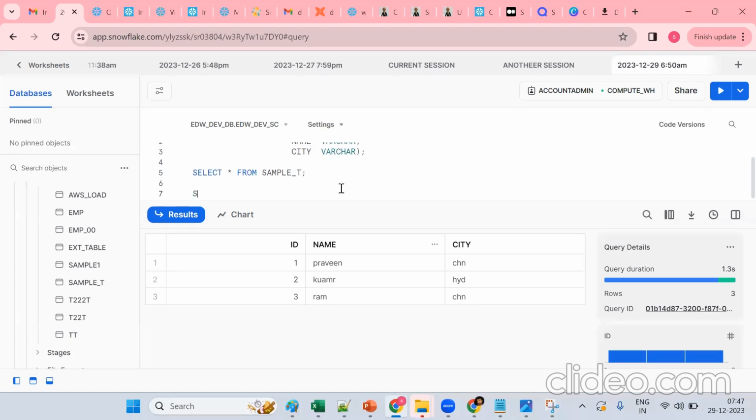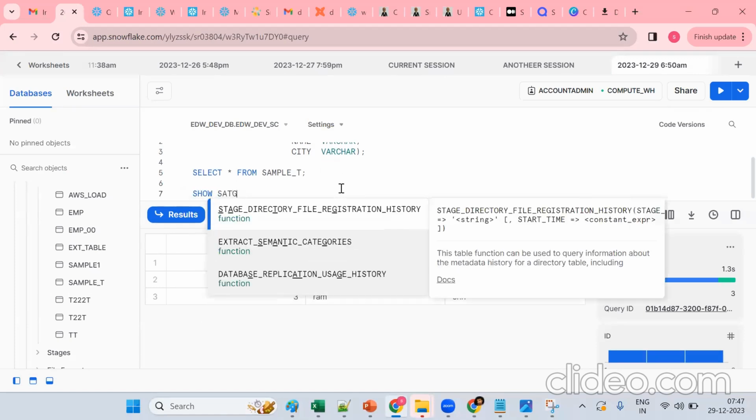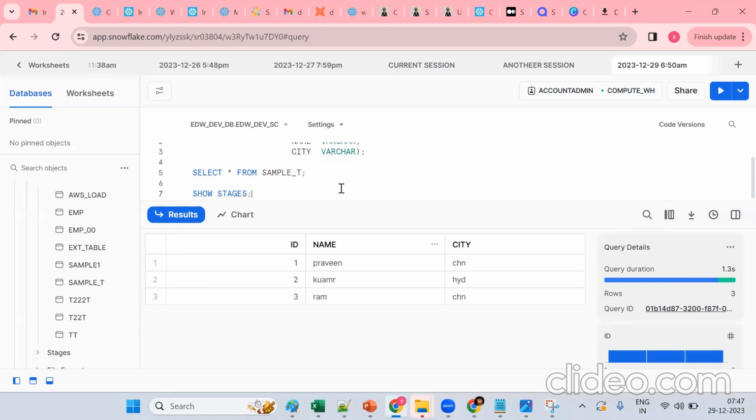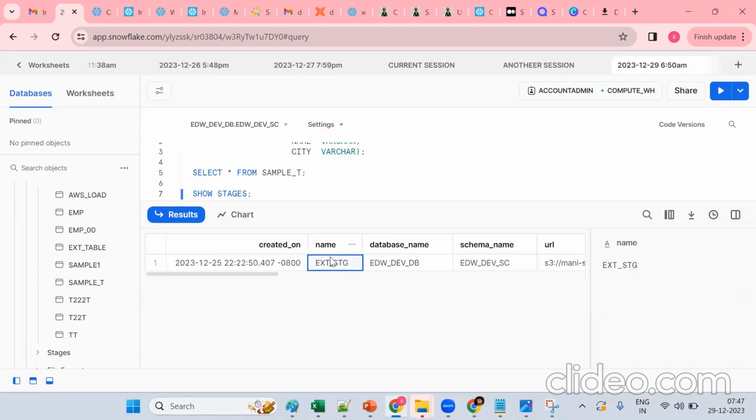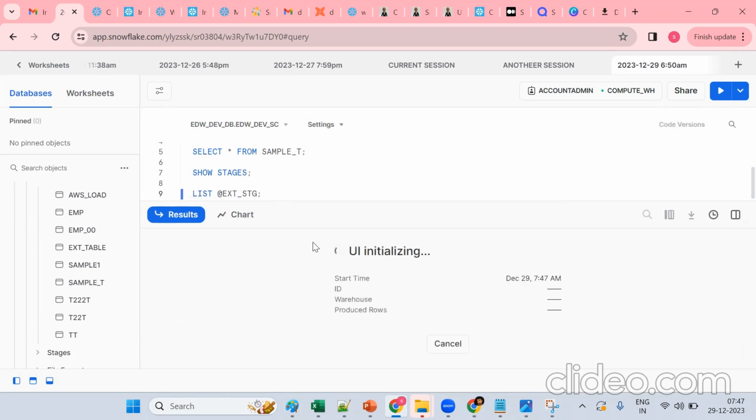Now what happened? We have one concept there, like show stages. You'll see this in the Snowflake concept. Okay, so stage. These are the commands we should use to get the data.